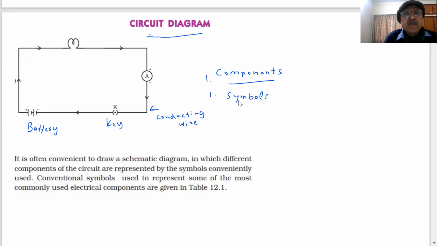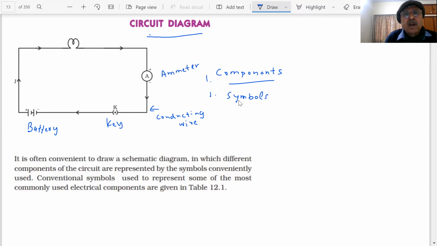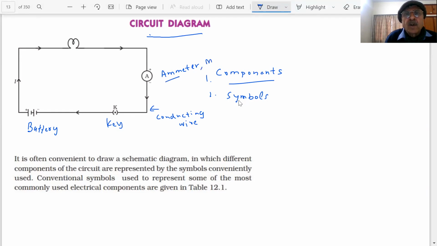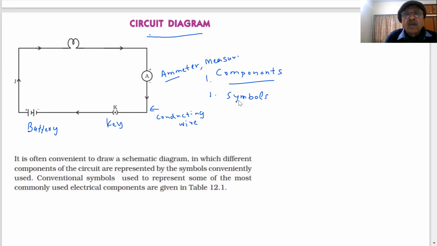What is this instrument? Component, ammeter. What does it do? It is connected in series, as you can see. Ammeter measures what? Current. Measures current, students. Okay. Now, what else is there?